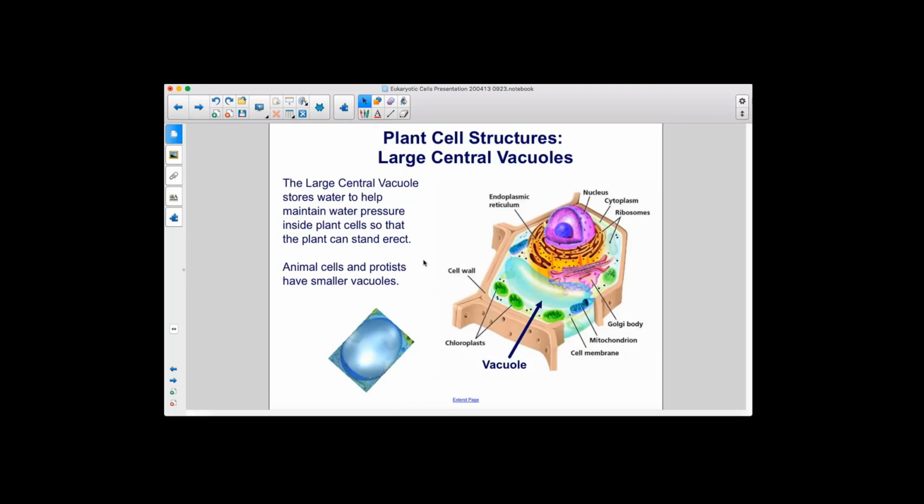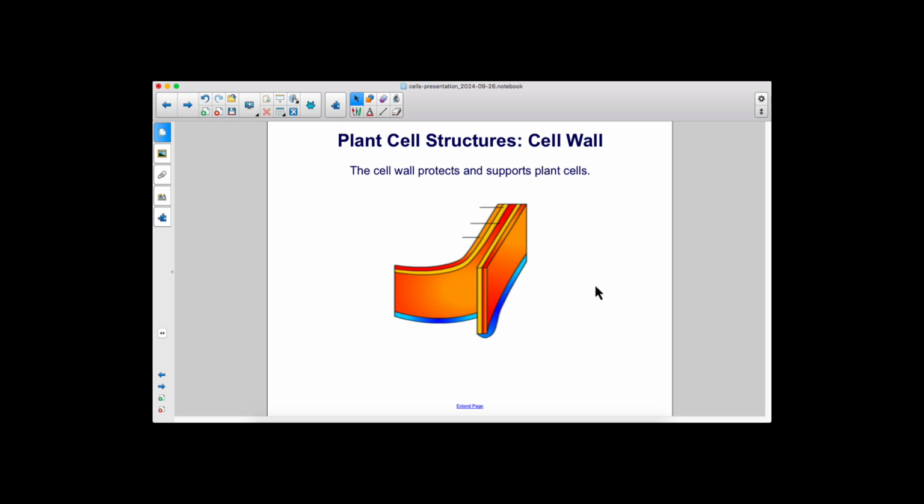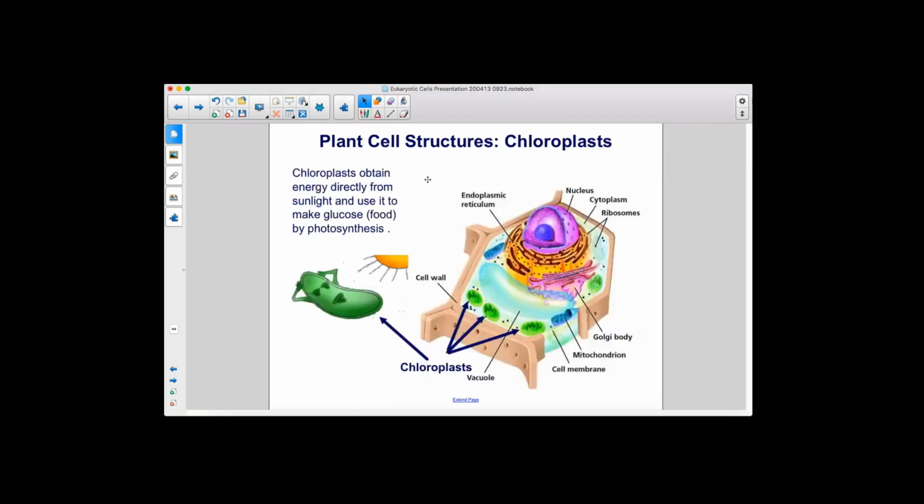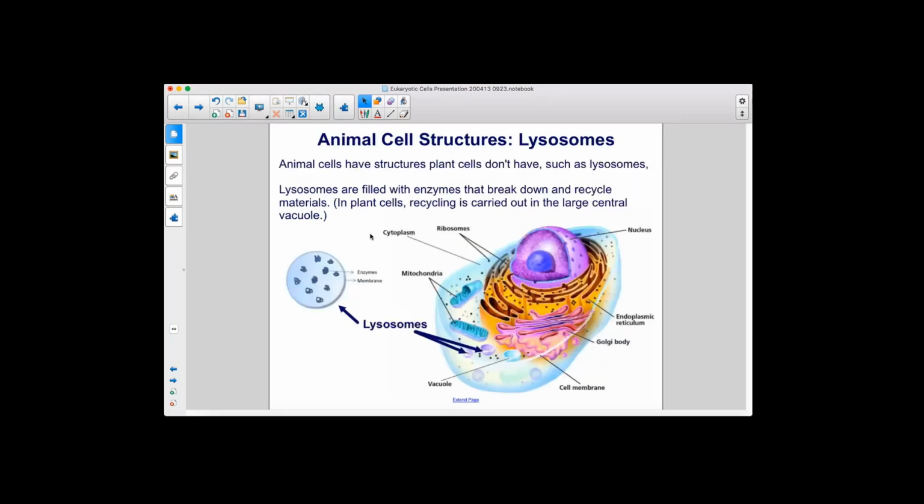The large central vacuole stores water to help maintain water pressure inside plant cells so that the plant can stand erect. Animal cells and protists have smaller vacuoles. The cell wall protects and supports plant cells. Chloroplasts obtain energy directly from sunlight and use it to make glucose or food by photosynthesis. Animal cells have structures plant cells don't have, such as lysosomes.